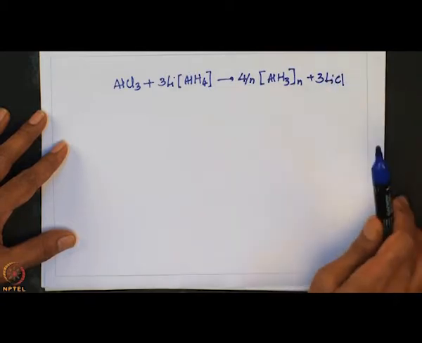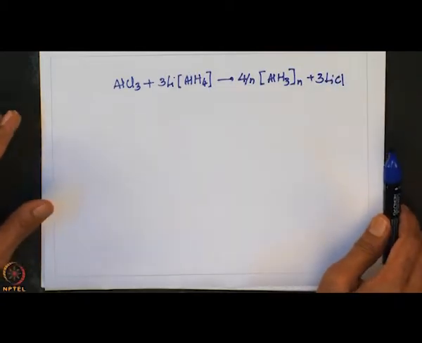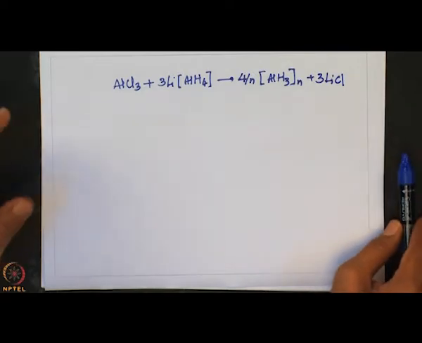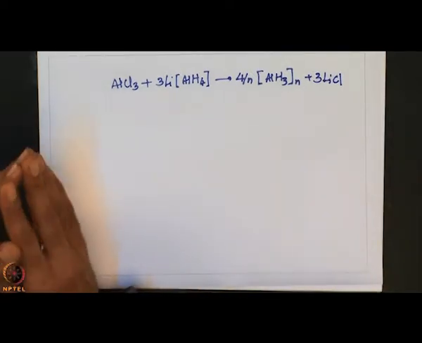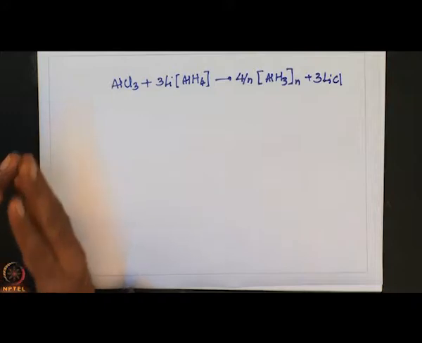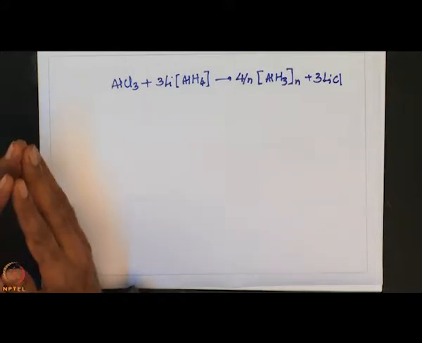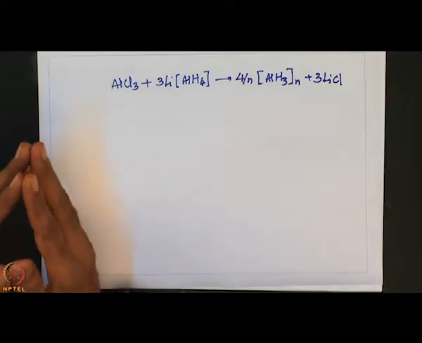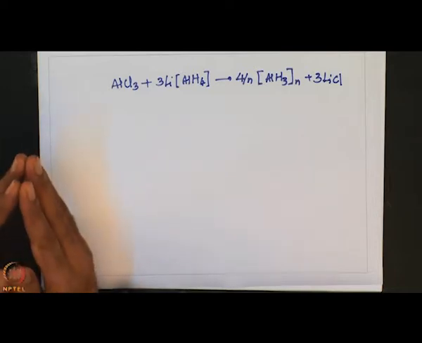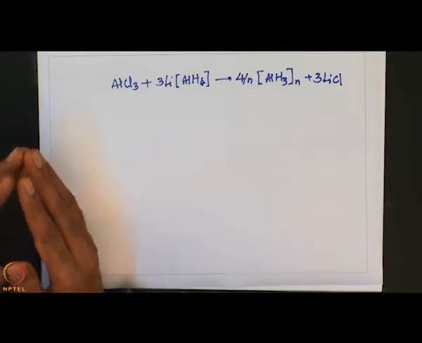This is how one can conveniently make aluminum hydride, or one can also call it alane. However, the formation of etherate complexes because of electron deficiency complicates the synthesis. These compounds are highly unstable.